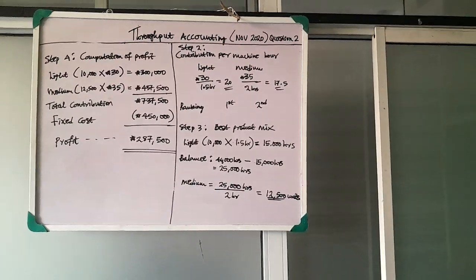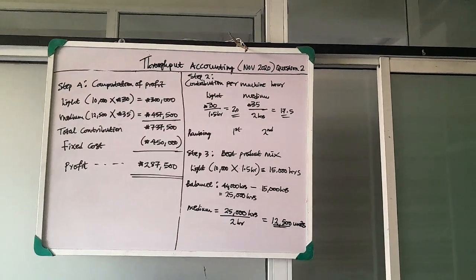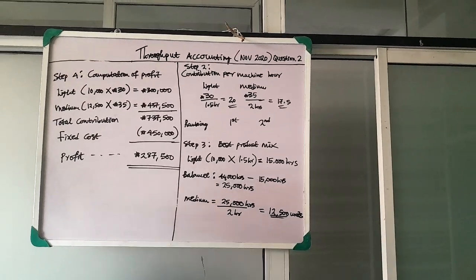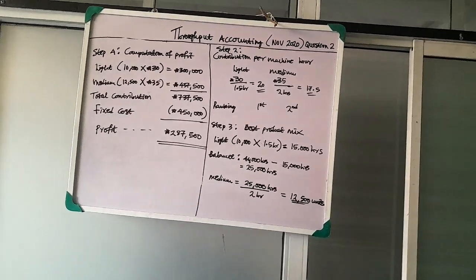Now that is the solution for the A part, which says using marginal costing principles, calculate the profit maximizing output in each product and the amount of profit. So we'll be moving to the solution to the B part.